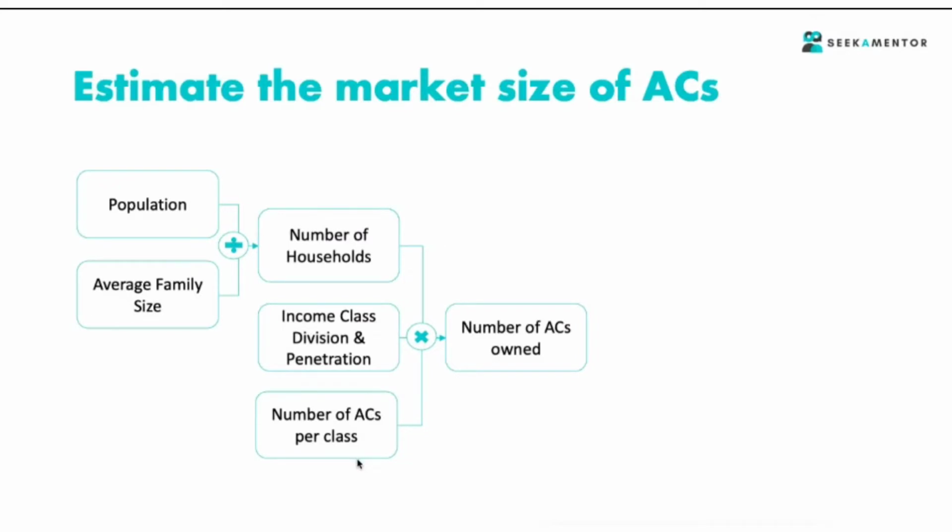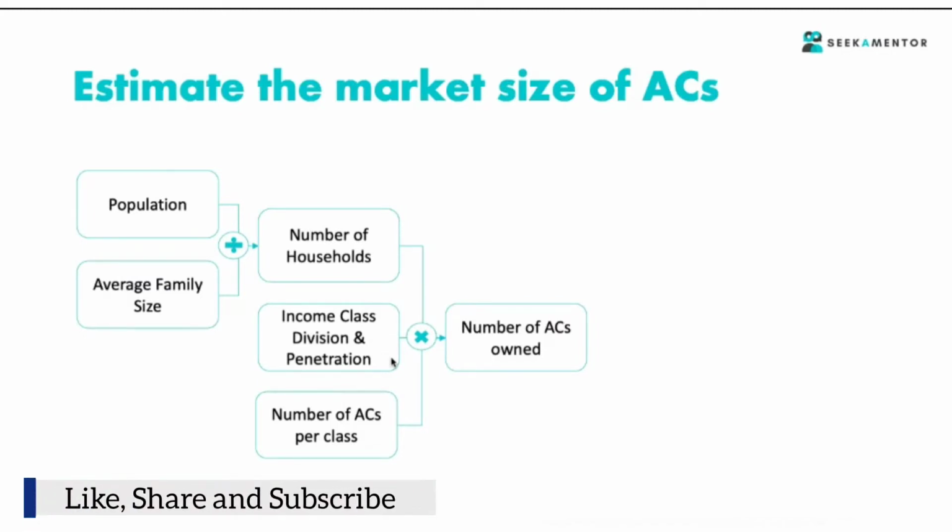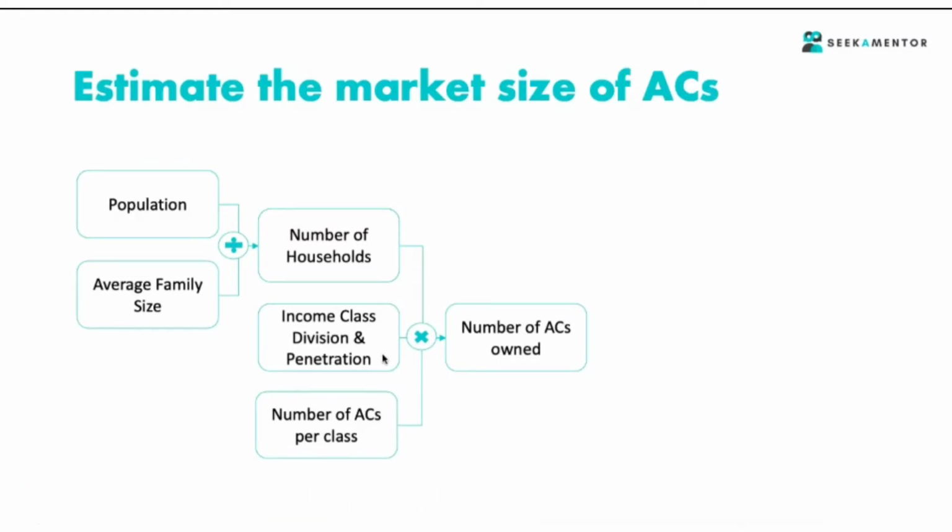That is why you have to create a kind of grid structure where you are dividing your households as per income, and then multiplying that number by how many ACs you are assuming here. So for simplicity, I'm taking the low class as those who will not be able to afford an AC, so let's take those households out of it. For middle households, let's say the number of ACs per household will be one. And for high income households, the number of ACs we can think of is 3 or 4. Based on that, you will have the number of ACs, right?